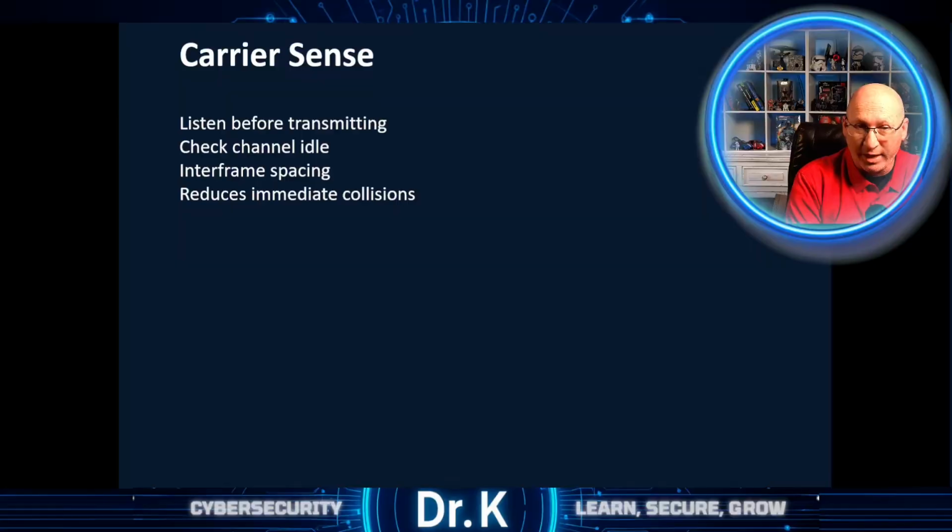CSMA/CA, collision avoidance, begins with carrier sensing. A device listens to determine whether the channel is idle before transmitting, and if the medium is busy, it just waits. If it appears idle for a defined interframe spacing period, then the device may proceed. This listening phase reduces the probability of immediate collisions, but because not all devices can hear each other, this isn't really sufficient for what we need to achieve.